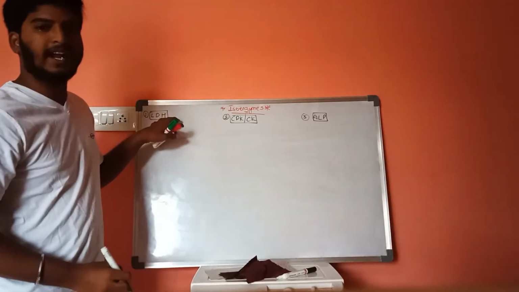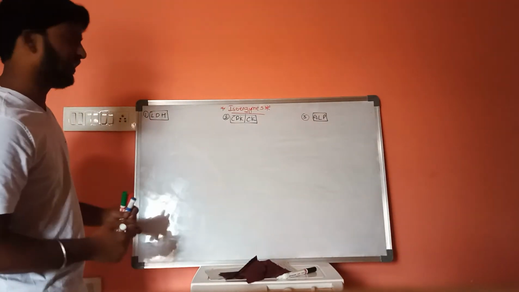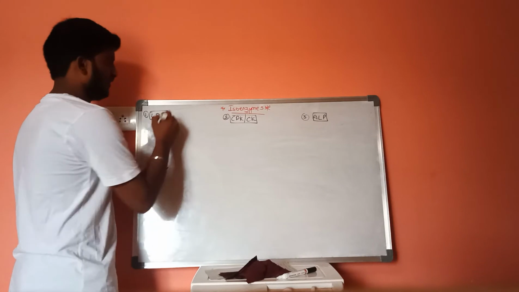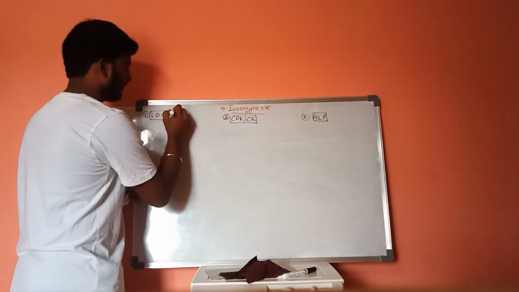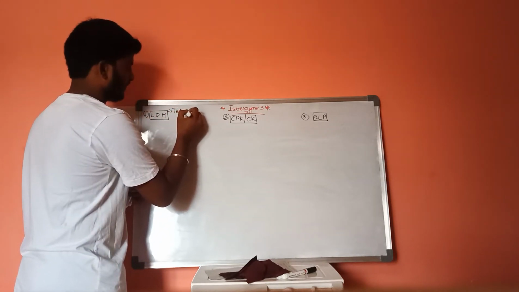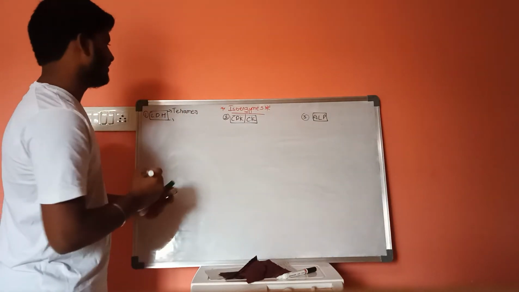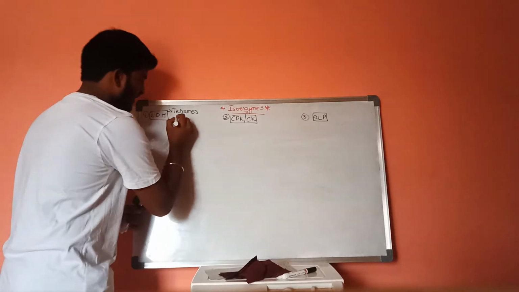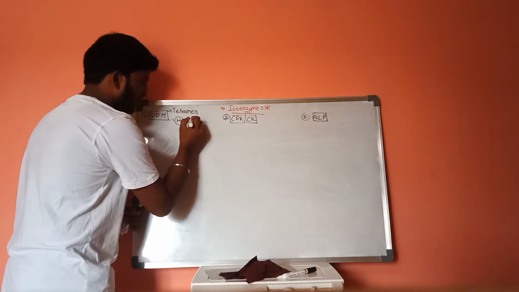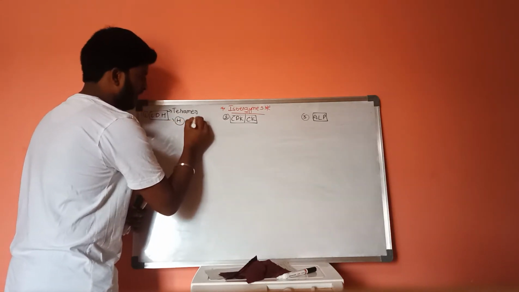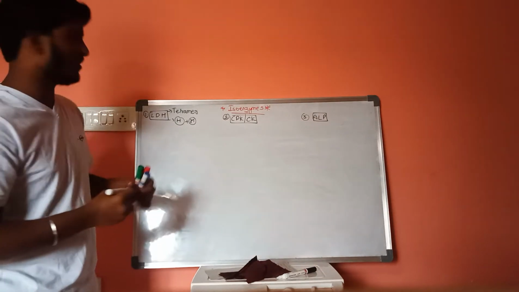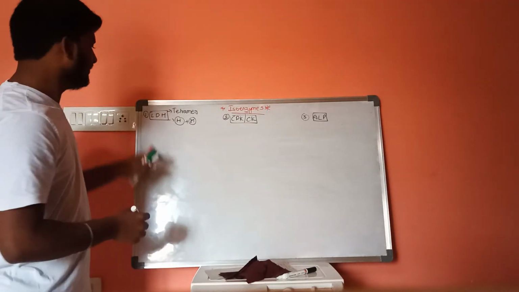First, let us discuss lactate dehydrogenase. This lactate dehydrogenase is a tetramer, and it consists of 2 types of subunits, H type and M type.